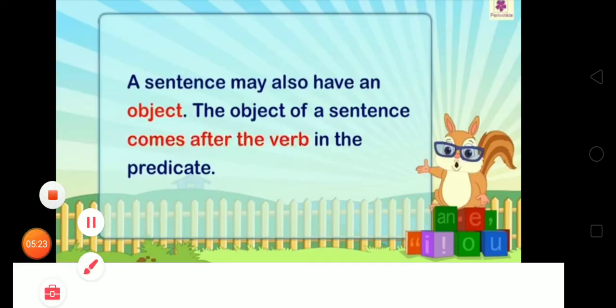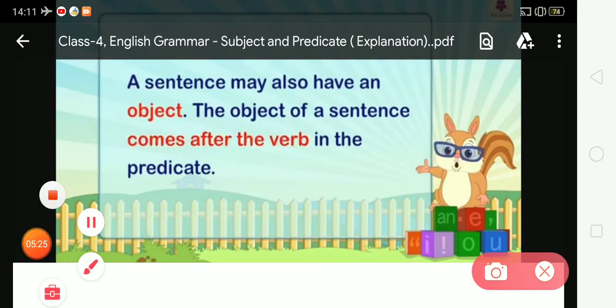The next stage, object. A sentence may also have an object. The object of a sentence comes after the verb in the predicate. Okay students, after learning about the subject, the next topic is predicate. So a sentence may also have an object. The object of a sentence comes after the verb in the predicate.